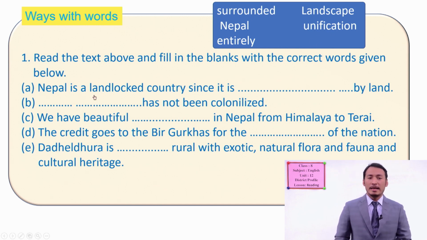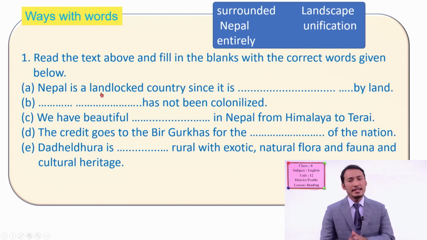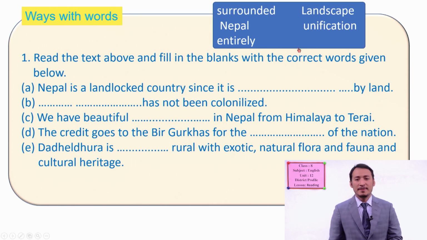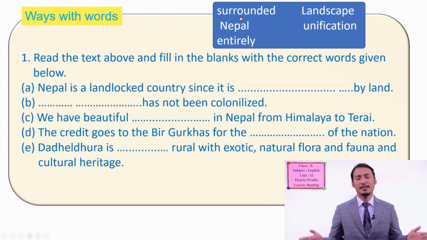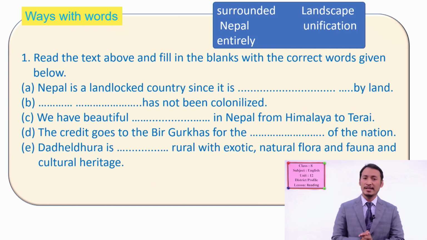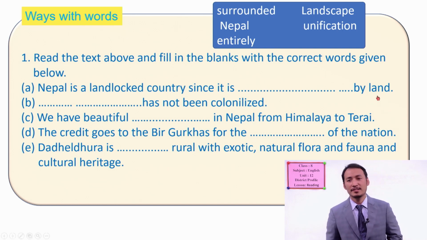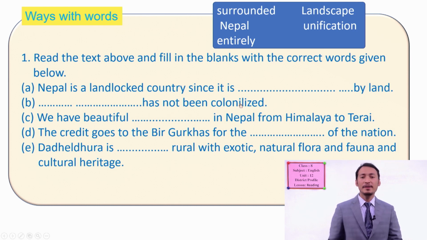So, Nepal is a landlocked country since it is surrounded by land. What word fits here? It is surrounded by land. We don't have sea or other watery areas. Only land is around Nepal. So we can say surrounded by land, and has not been colonized.